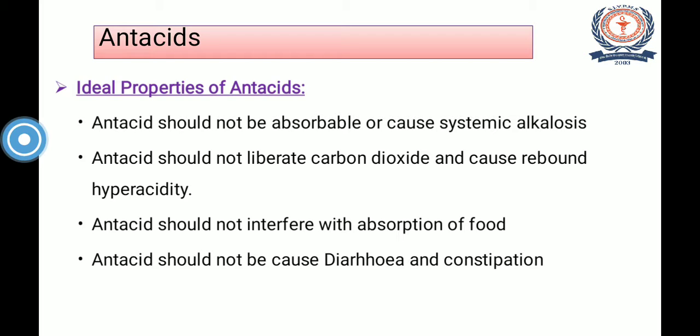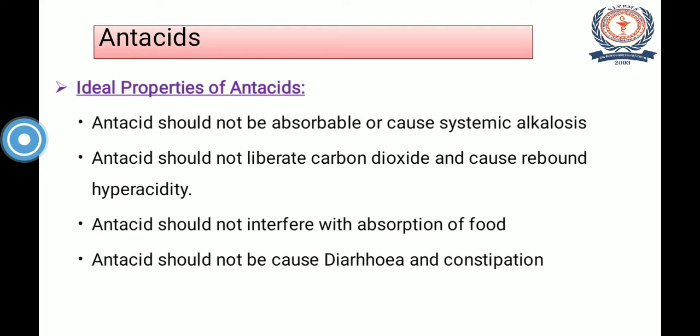Whatever antacid substances are there, they should not get absorbed, because if they get absorbed, they will not show any effect for a longer duration of time, and that's why they should not be absorbable, as well as they should not cause systemic alkalosis, because of systemic alkalosis different types of side effects may be observed.